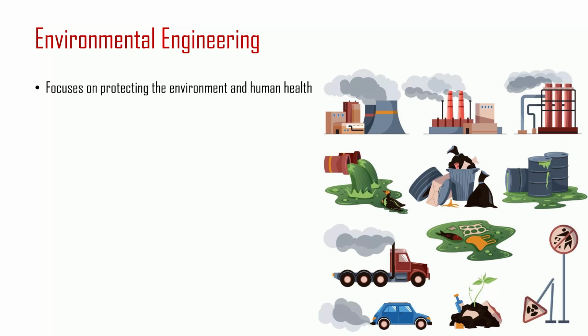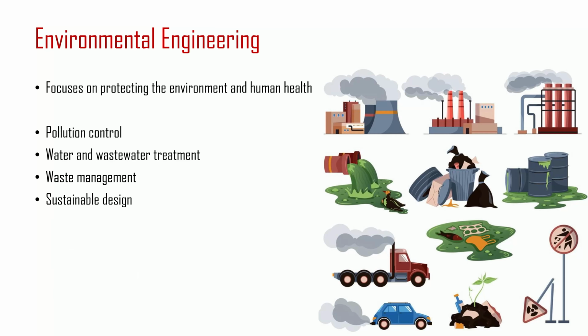Environmental engineering addresses the design and implementation of systems for water and wastewater treatment, air pollution control, and solid waste management. It focuses on protecting the environment and human health by designing solutions to environmental problems. It applies scientific and engineering principles to address issues like pollution control, water and wastewater treatment, waste management, and sustainable design. Environmental engineers work to minimize the impact of human activities on the environment and ensure a healthy and sustainable future.